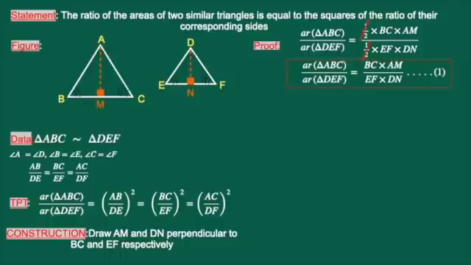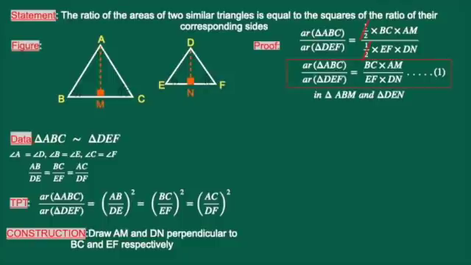Now, select two triangles, triangle ABM and triangle DEN. The reason for selecting these two triangles is that in them the altitudes are one of the sides. Therefore, in ABM, AM is included, and in DEN, DN is included. Now, we have to prove that these two triangles are similar.